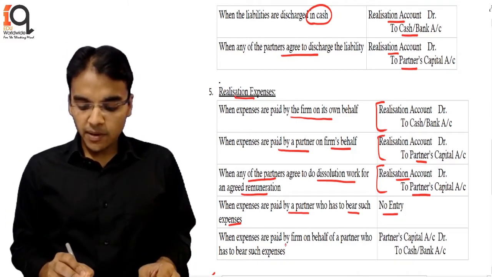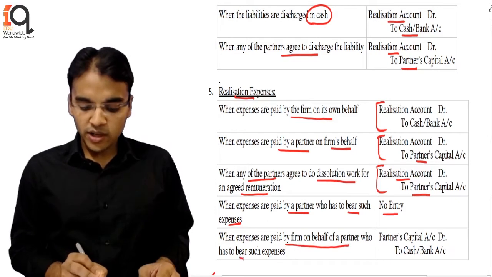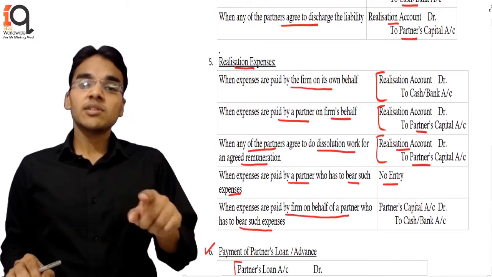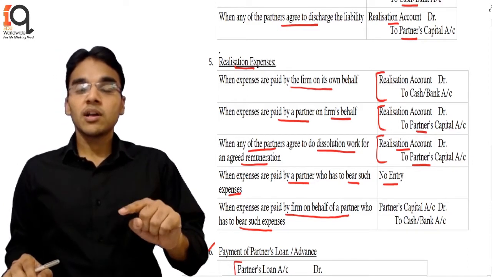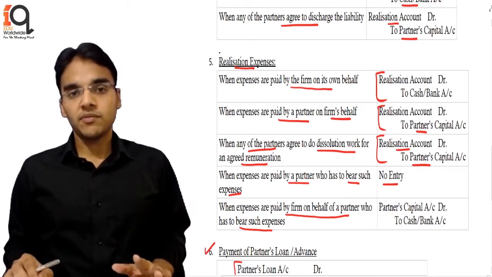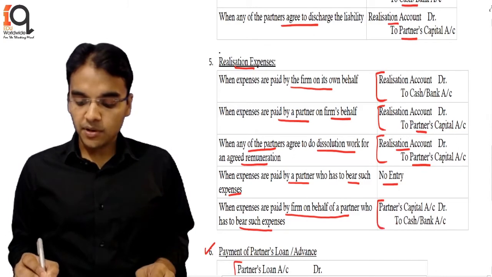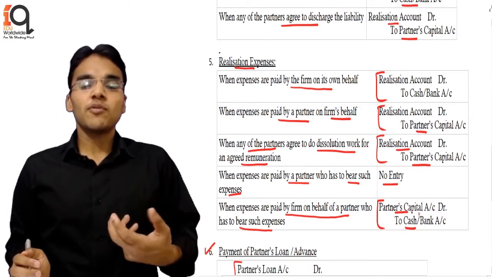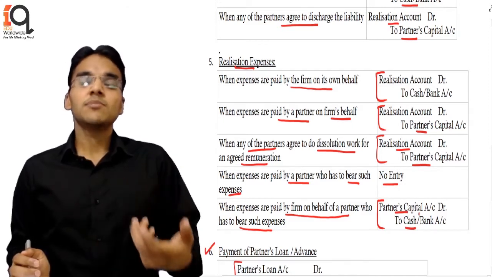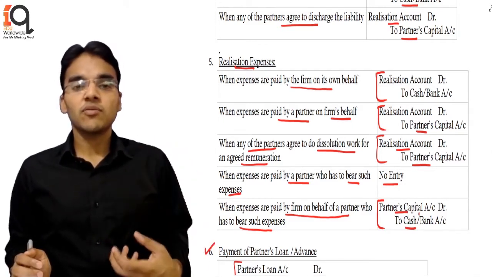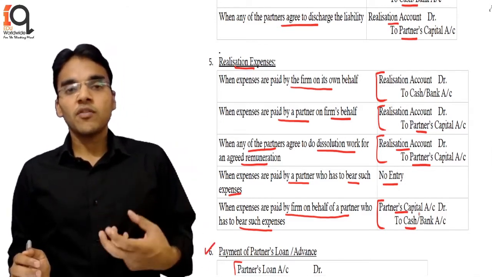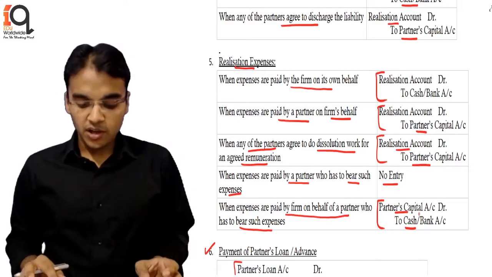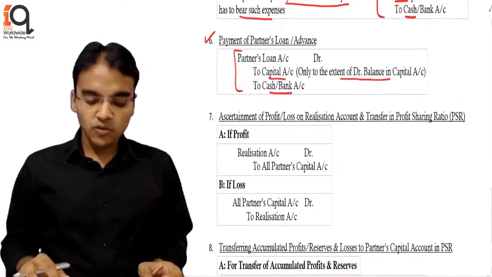Next, when the expenses are paid by the firm on behalf of a partner who has to bear such expenses. If the partner was liable to pay the amount, however the firm paid the amount on his behalf, then the entry will be partner capital to cash and bank, because the firm has actually paid the dues of a partner on his behalf. So the cash and bank balance of the firm is getting reduced. However, we have to get the money from the partner, that's why we have debited him. So with this, the realization expenses part is over.